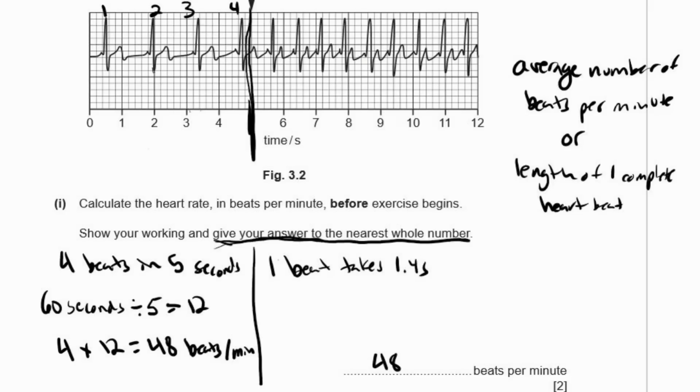If for 1 second they've gone 0.8 of a beat, it takes 0.8 seconds per beat, and you multiply that times 60 seconds. That will also equal 48 beats per minute. Both of those work well. I'd say the first way is probably easier, but they both work.